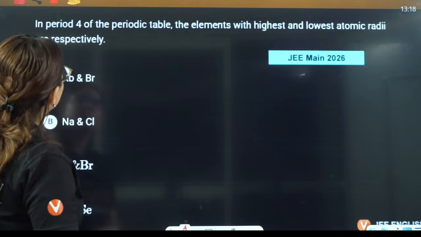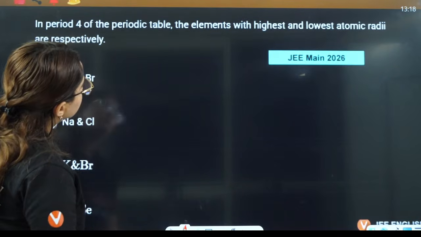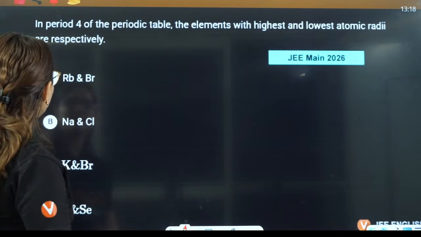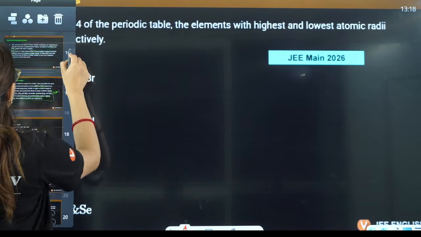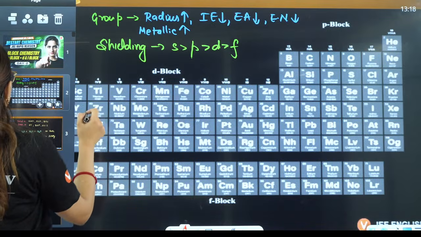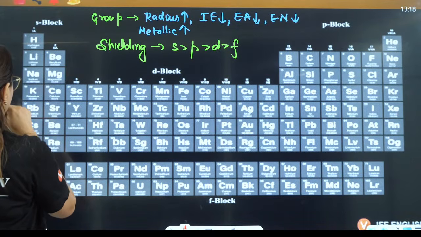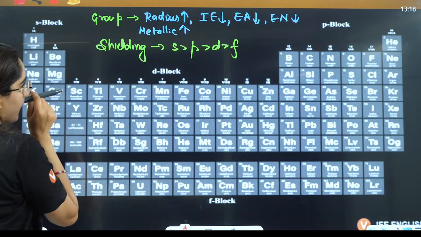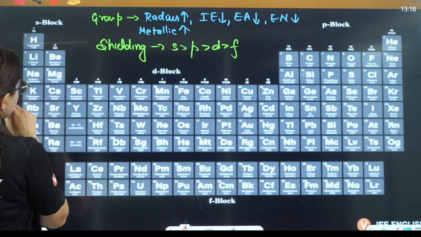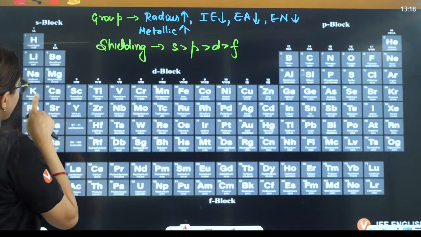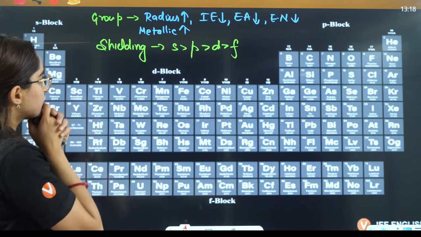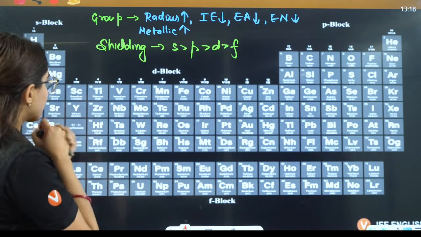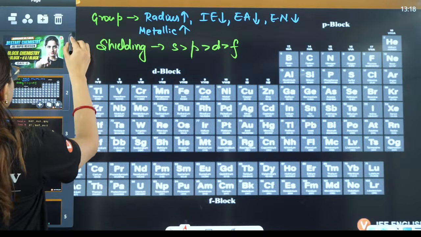Wait a minute. Period 4 they are talking about now. Maximum is potassium or krypton?